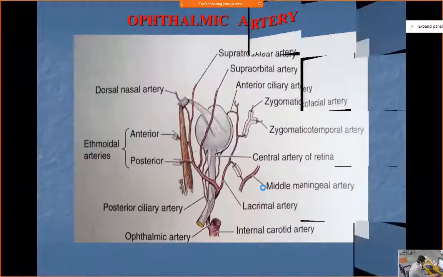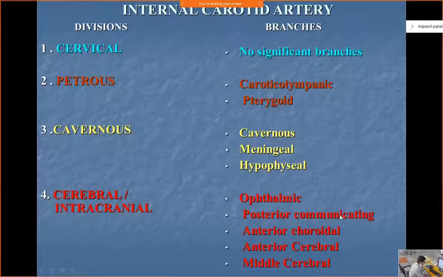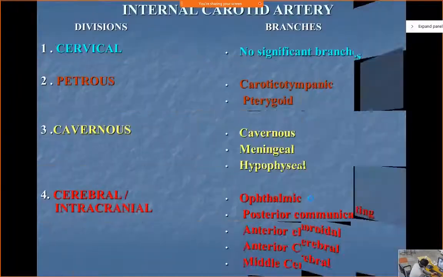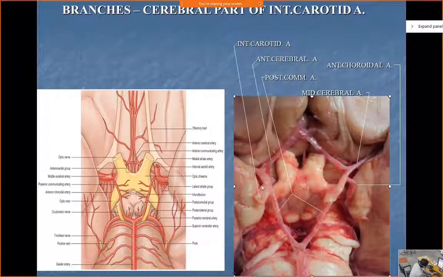Okay, now what is the next branch? The next branch is posterior communicating. So first is ophthalmic, second is the posterior communicating, then the anterior choroidal, the anterior cerebral and middle cerebral. Okay, so let us again just see the internal carotid artery. Ophthalmic is gone, you can't see it over here. Posterior communicating artery, anterior choroidal artery, middle cerebral artery, anterior cerebral artery. So these are the branches of the internal carotid.